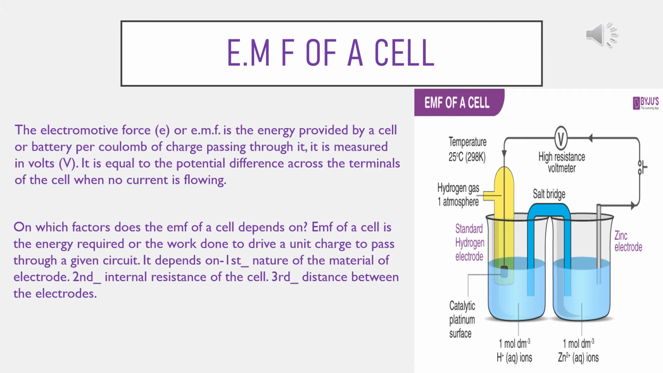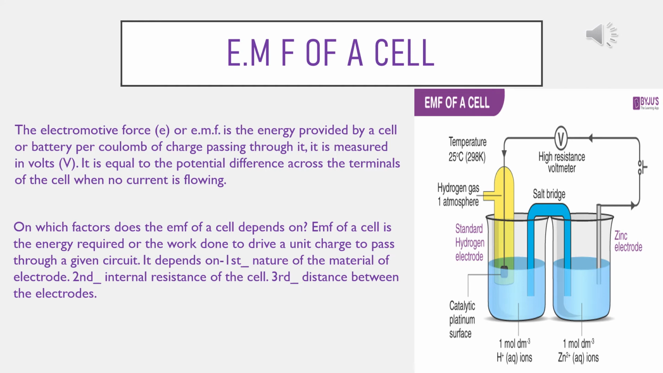On which factors does the EMF of a cell depend? EMF of a cell is the energy required or the work done to drive a unit charge through a given circuit. It depends on, first, nature of the material of electrodes, second, internal resistance of the cell, third, distance between the electrodes. See the diagram, you will understand. A circuit has been shown over here. Zinc electrodes have been taken and copper also.